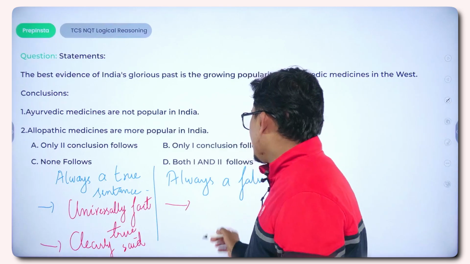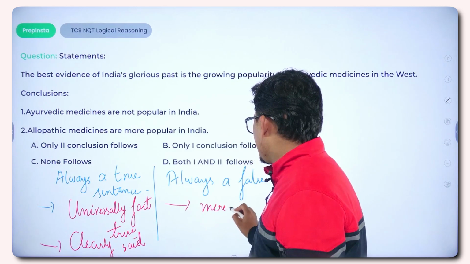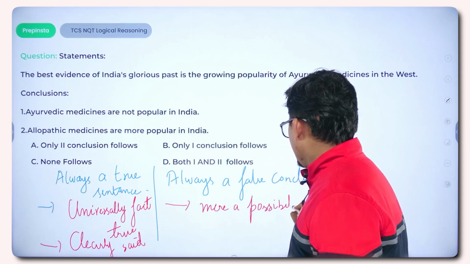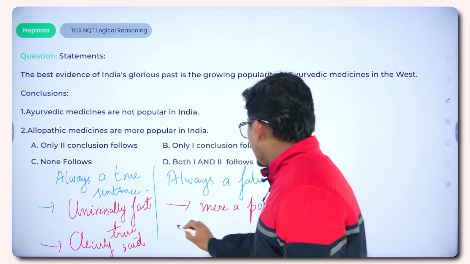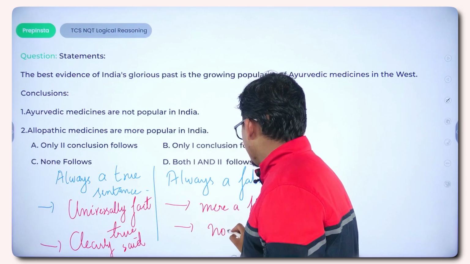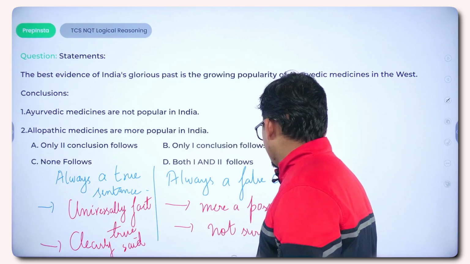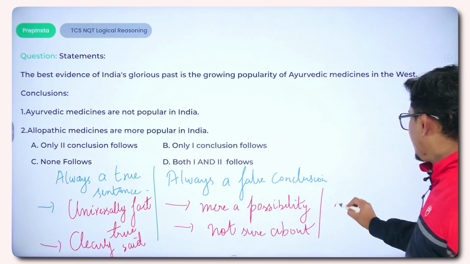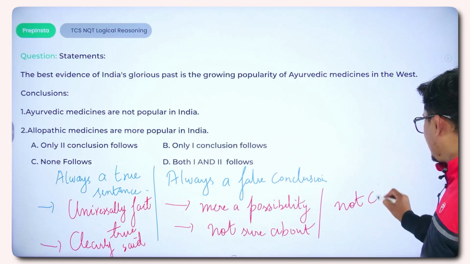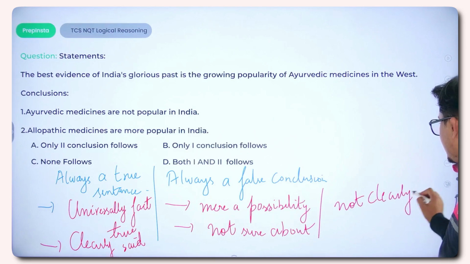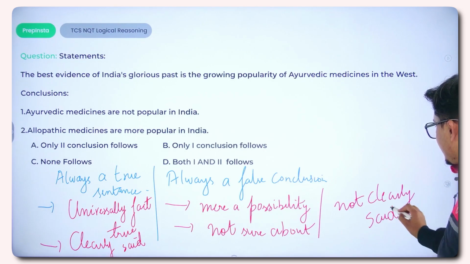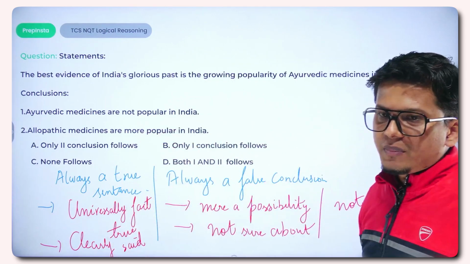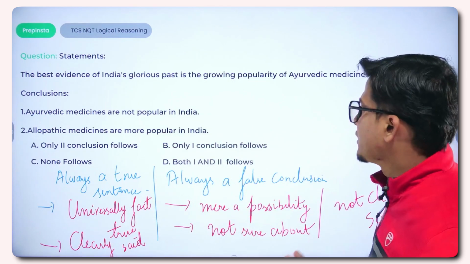Something which is a mere possibility, or something we are not sure about, or something which is not clearly said in the statement. So we have to look for these terms and conditions in the statement part, and on that basis draw the conclusions.